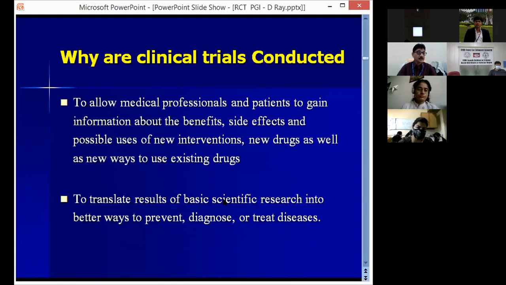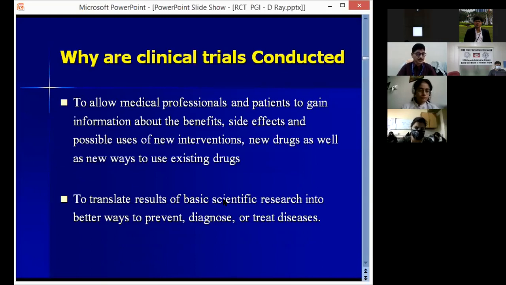Now, why are clinical trials conducted? Suppose a new drug has been developed. Whether it is really effective or not, clinical trials allow medical professionals and patients to gain information about the benefits, side effects, and possible uses of the new intervention.